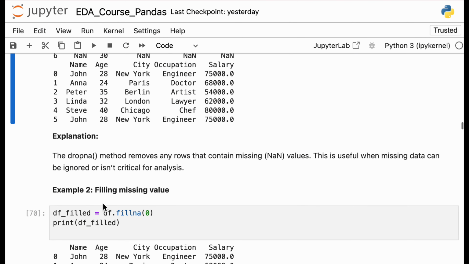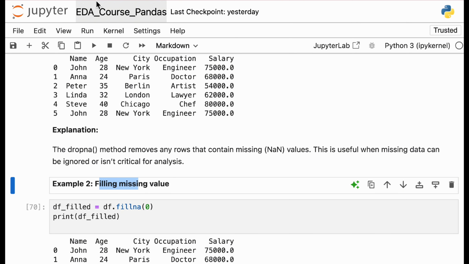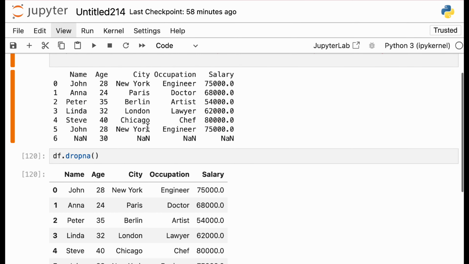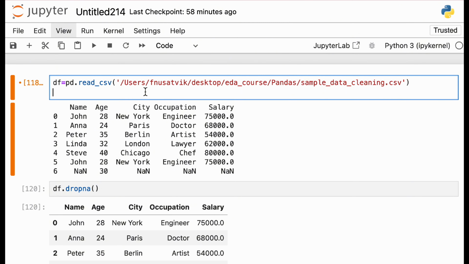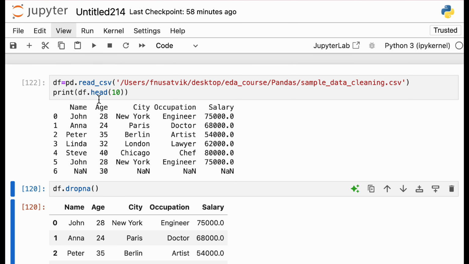Now there's another thing called filling missing values. For example, let's say I don't want to drop it. So what I want to do is, let's say df.head(), print the first 10 values. Let's load the data again. Now I'm not dropping it, and I see that there is NaN. I want to replace these values.